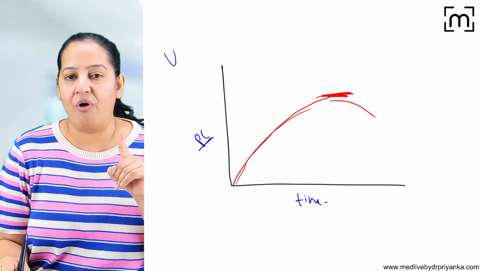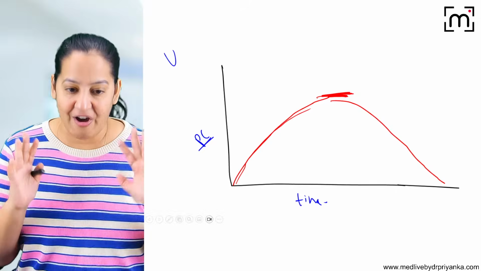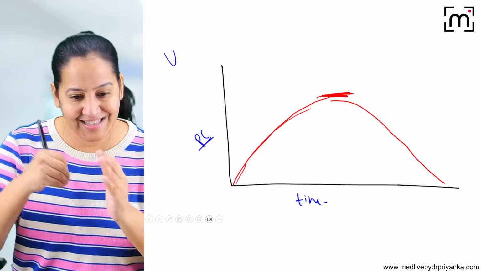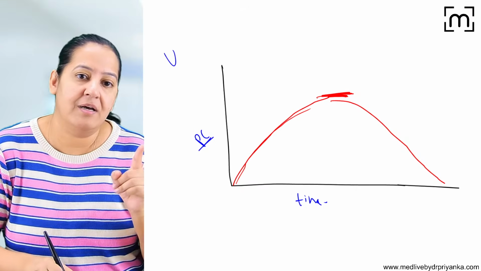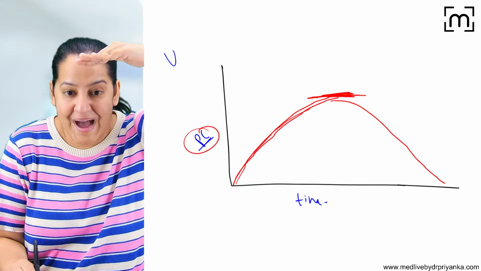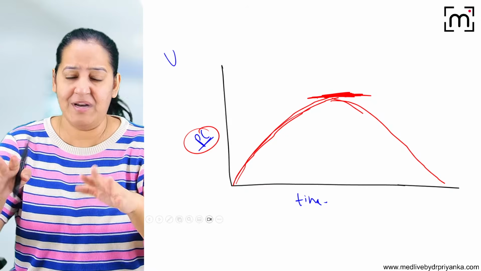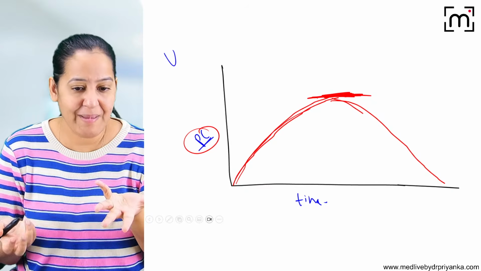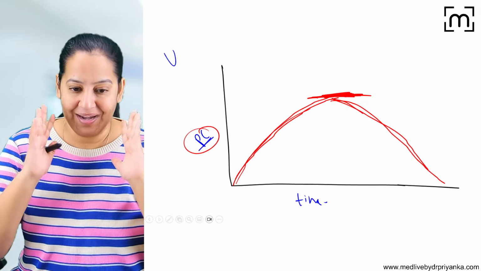So it will fall, and finally again it will become zero. So this is the graph you will get in your subject. You will say, yes, ma'am, common sense. If you are giving a drug to any patient, plasma concentration will first rise. This is the maximum concentration in the plasma. Then it will fall, because ultimately the drug is excreted in the urine. It will never remain in the body forever. Of course, it will be excreted, so the concentration will fall and become zero. So you are getting this graph.